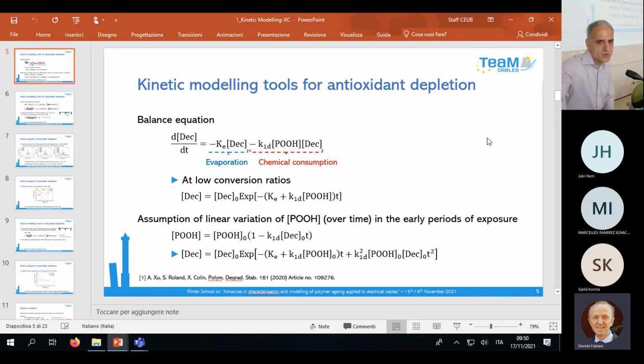in fact, you write an equation with the diffusion. Yes. So you have to make an integration of this equation, but you need to make the integration to know the condition at the surface. So the condition at the surface is the evaporation condition, but in the sample, you have the diffusion. So you put only the evaporation at the surface. For oxygen, it is very low, it is a constant. But for antioxidant, it is the evaporation law.